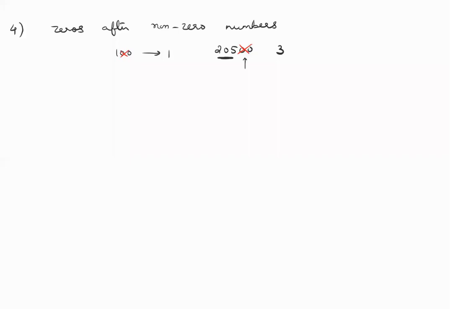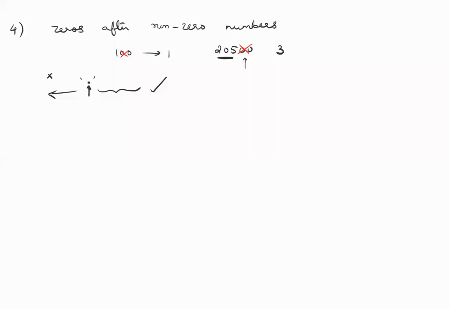Now what happens when you have decimal places? When you introduce decimal places, the zeros which come after the decimal have to be counted. A decimal has significance. A decimal is important. As soon as you introduce a decimal, the zeros which are after the decimal have to be counted. But again, there is a clause here also.